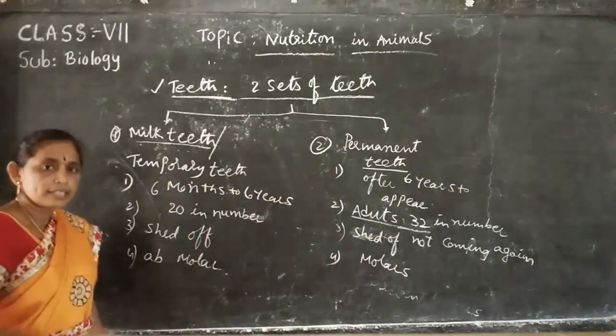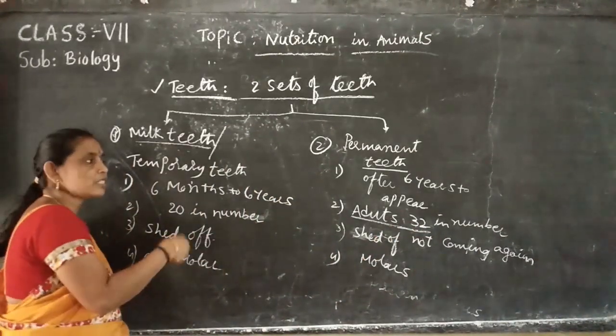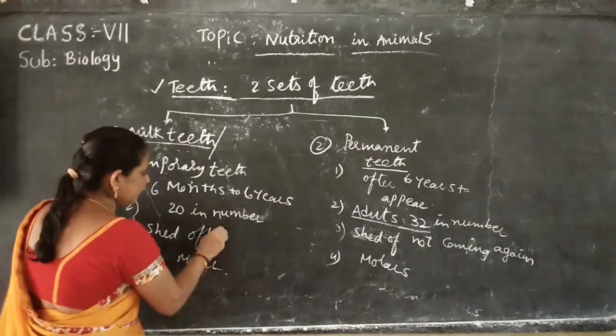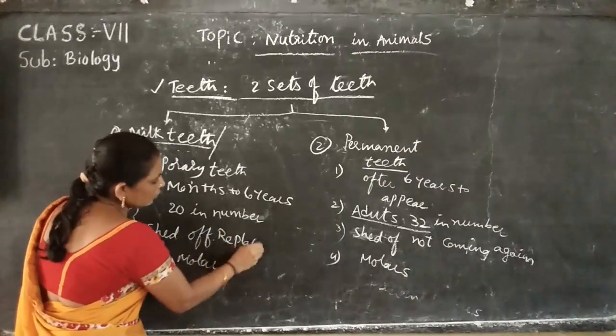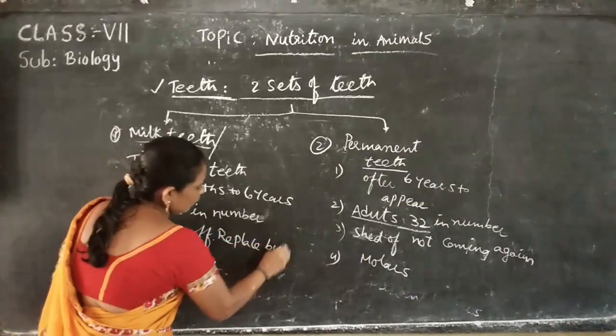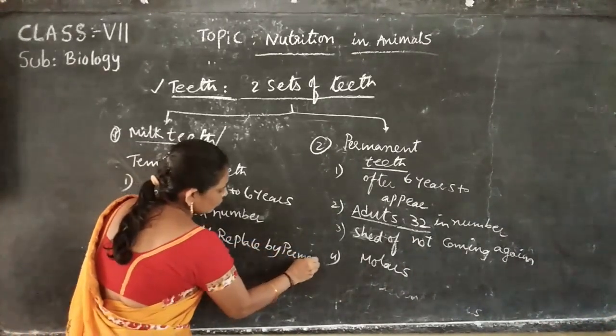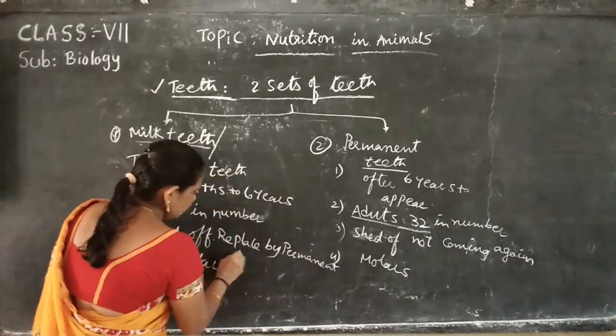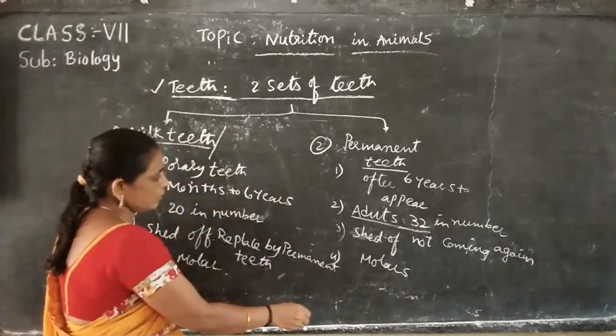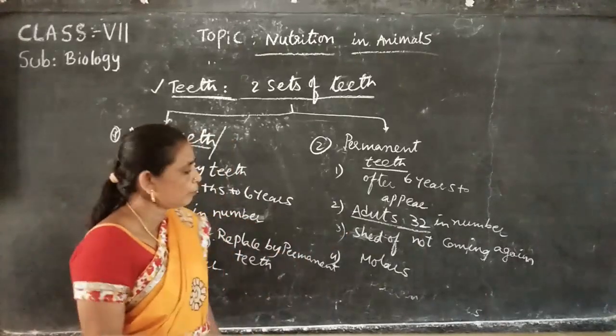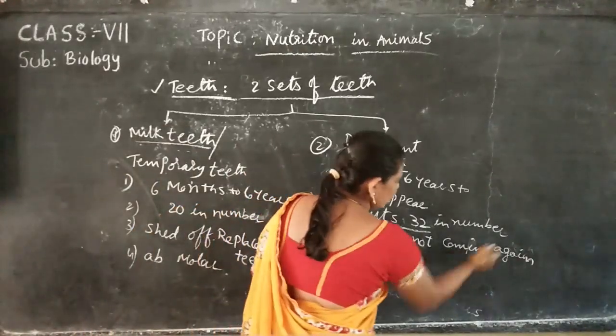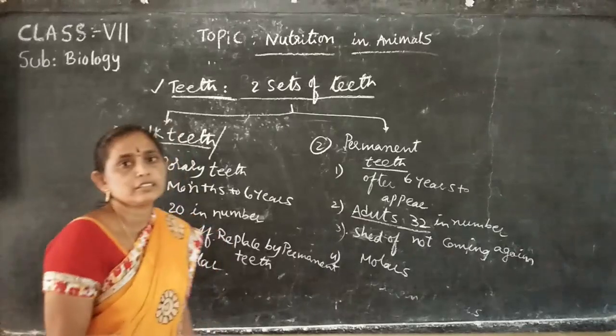Next, milk teeth are shed off and replaced by permanent teeth. Next, permanent teeth, once shed off, do not come again.